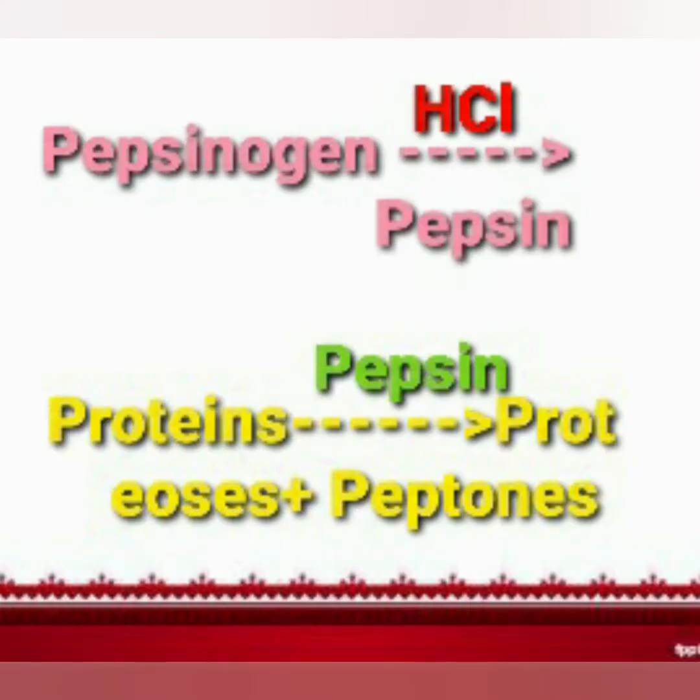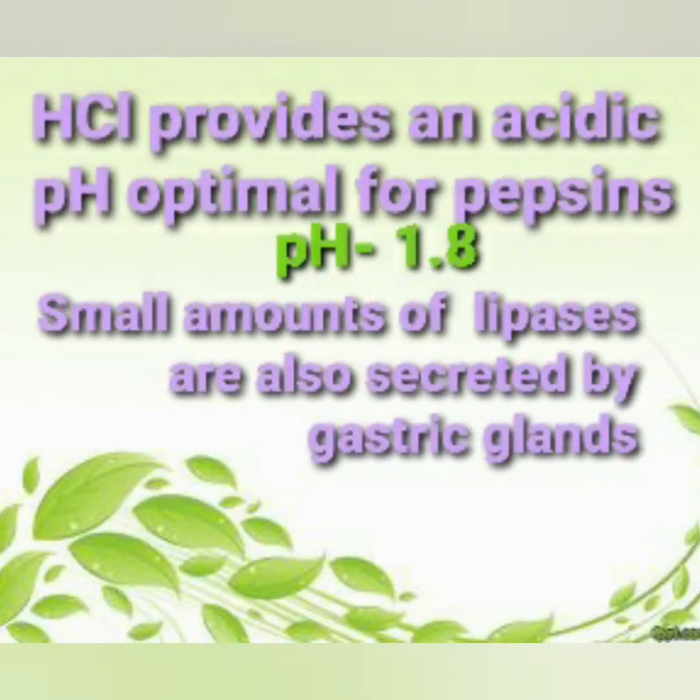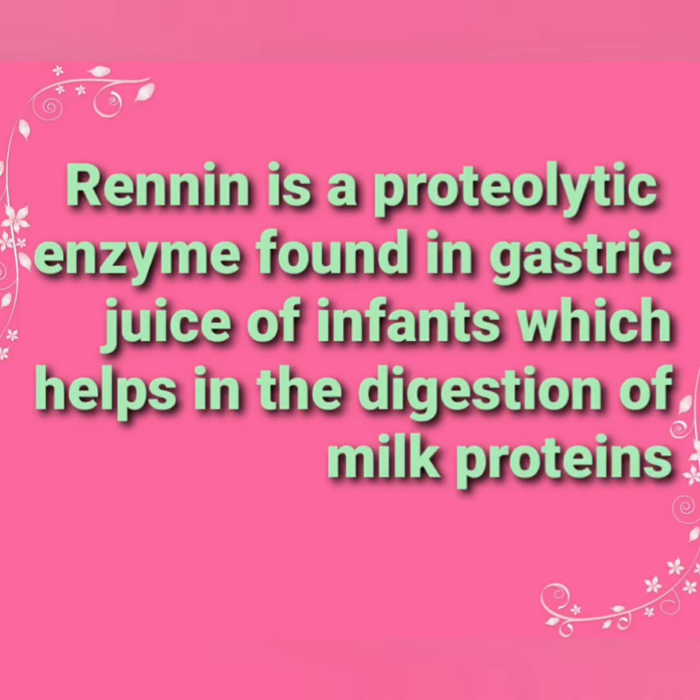So here is the equation showing conversion of pepsinogen to active pepsin by HCl, and this active pepsin converts protein into proteoses and peptones. The mucus and bicarbonate present in gastric juice play an important role in lubrication and protection of the mucosal epithelium from erosion by HCl. HCl provides an acidic pH optimal for pepsin, that is 1.8 pH, and a small amount of lipases are also secreted by gastric glands. Renin is a proteolytic enzyme found in gastric juice of infants